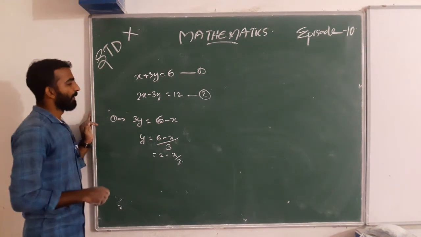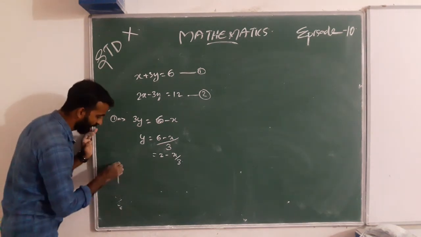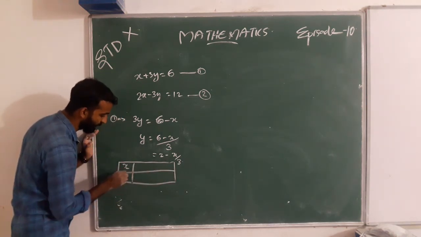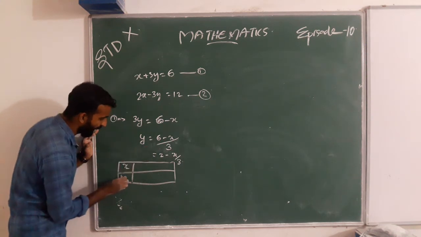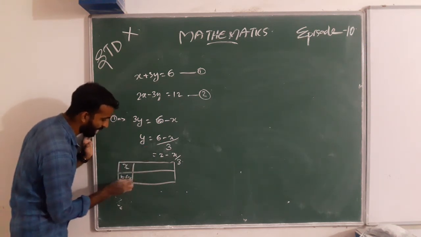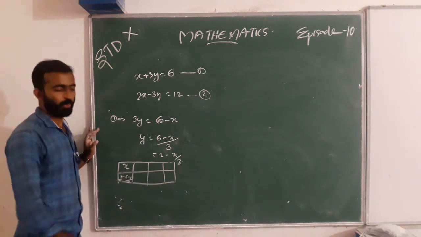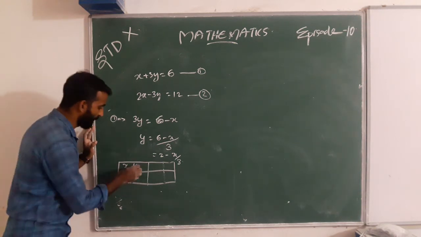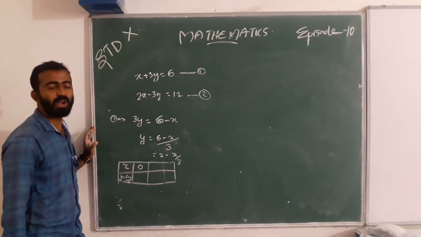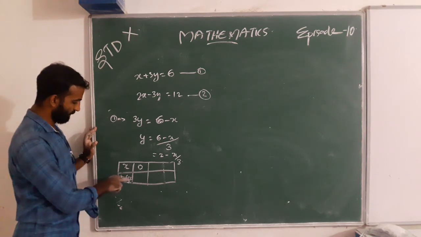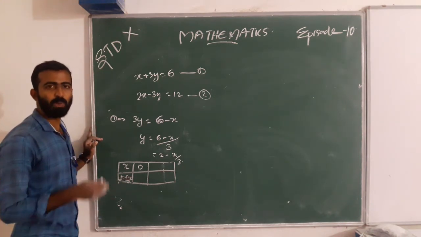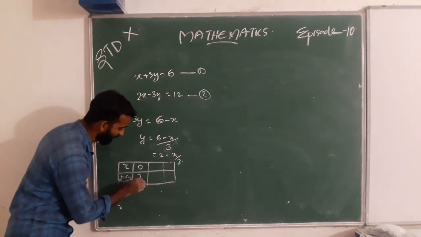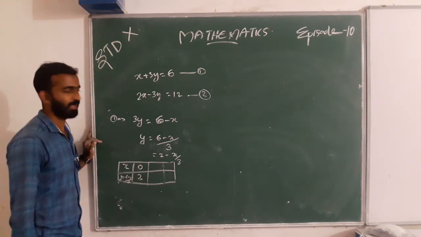For the first equation we can draw the graph. Here y is (6 minus x) whole divided by 3. We take only 2 points. When we take x as 0, what is y? 6 minus 0 by 3, that is 6 by 3, so we get 2.